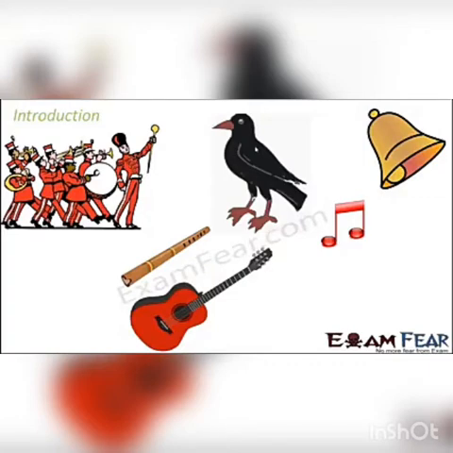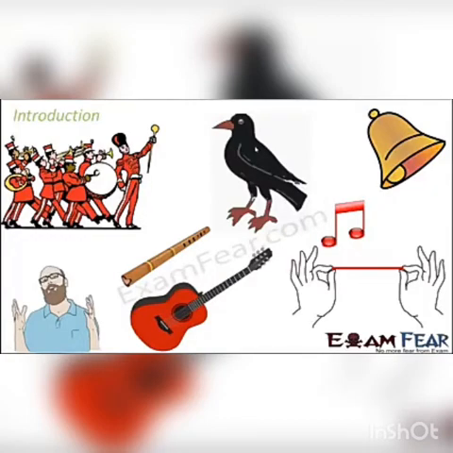The bell again produces a different type of sound. Whatever we talk, like right now I am speaking and you are able to hear it because I am producing sound. When we talk, when we laugh, when we sing, in all these situations a lot of sound is produced which is heard by another person.